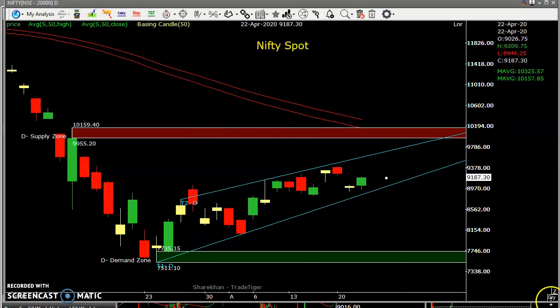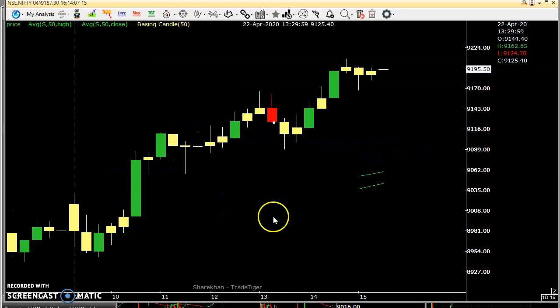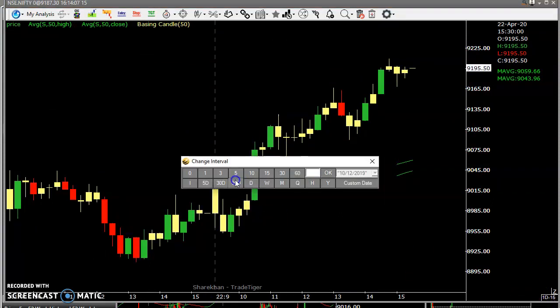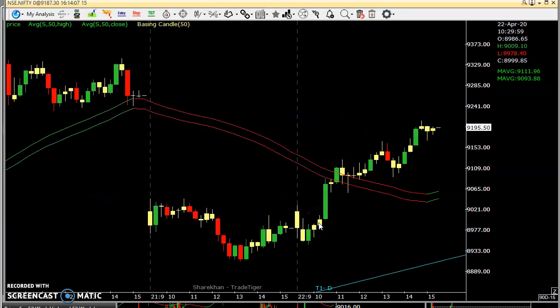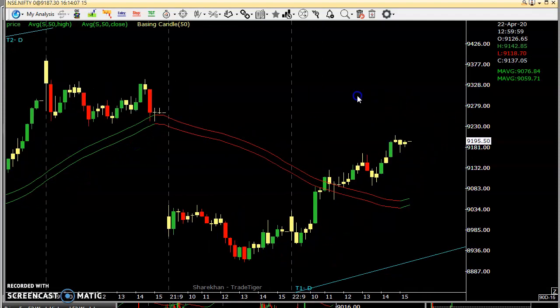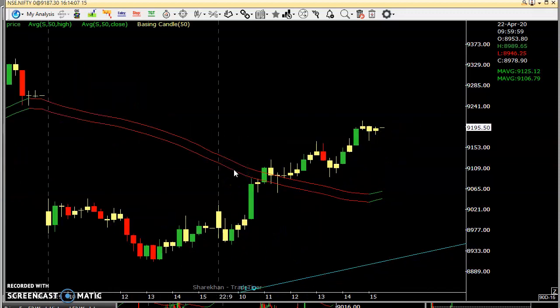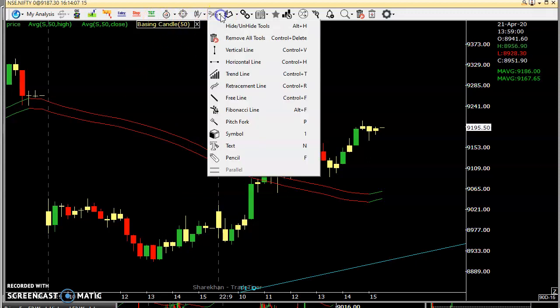See for tomorrow how we'll plan. I'm changing it to 15 minutes. Right? So this is today's trading range. If you see even intraday on a 15 minutes pattern, today the first 15 minutes candle is a basic candle, and the second 15 minutes candle also basic candle.